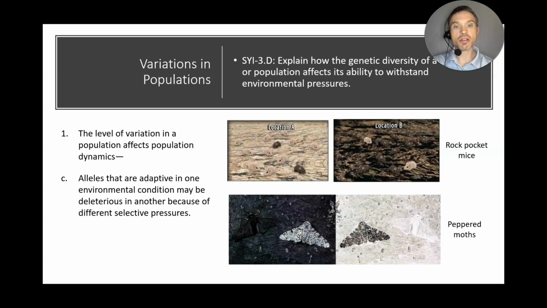So what I want you to realize here is that if we change the environmental conditions, one allele may not be advantageous any longer. And this is also true for the peppered moths, the example that I've given many times already. Once again, you can see the dark peppered moths are able to hide in the dark background, whereas the light colored peppered moths are easily picked off by the predator. And vice versa, when we switch to a lighter background, the light colored moths are once again able to hide themselves, whereas the dark colored moths are picked off. So this would be a selective disadvantage to be dark on a light background.